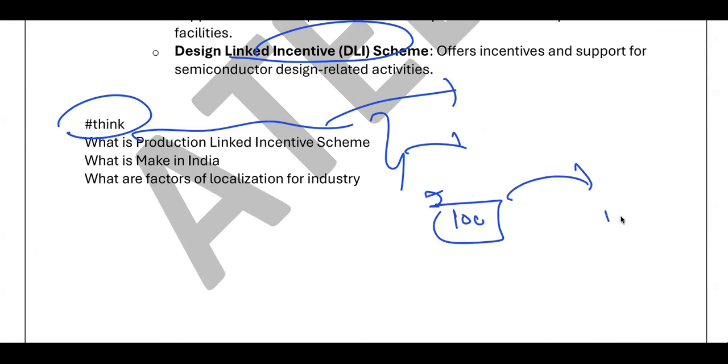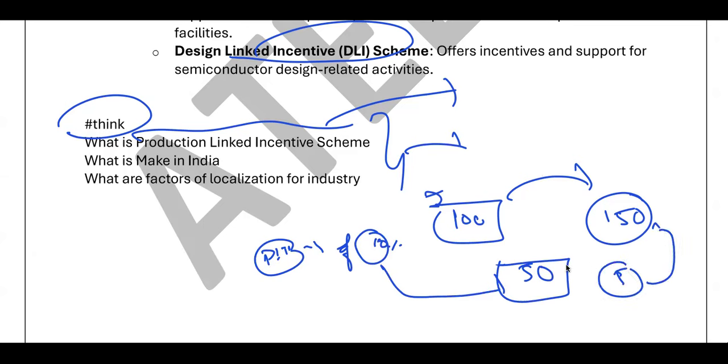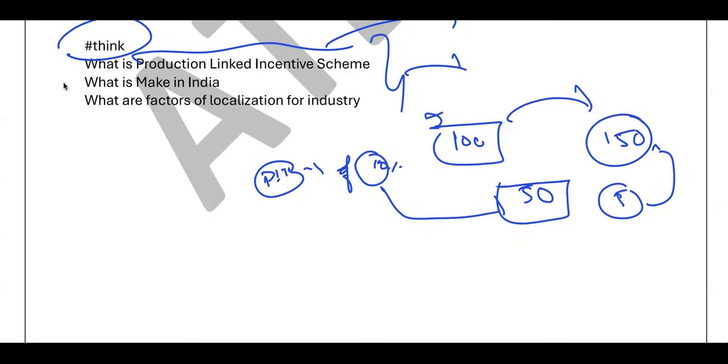Instead of 100, now they have produced 150 rupees. I'm saying the final market value of their production is 150 rupees, from 100 to 150. So the company has produced 50 extra rupees. Now, if the government says a PLI of 10% on the production is being offered, so 10% of the 50, the government will give you 5 rupees as an incentive. So clear, friends? You also need to think about what is Make in India and what are the factors of localization for the industry. These are the assignments that you need to do.